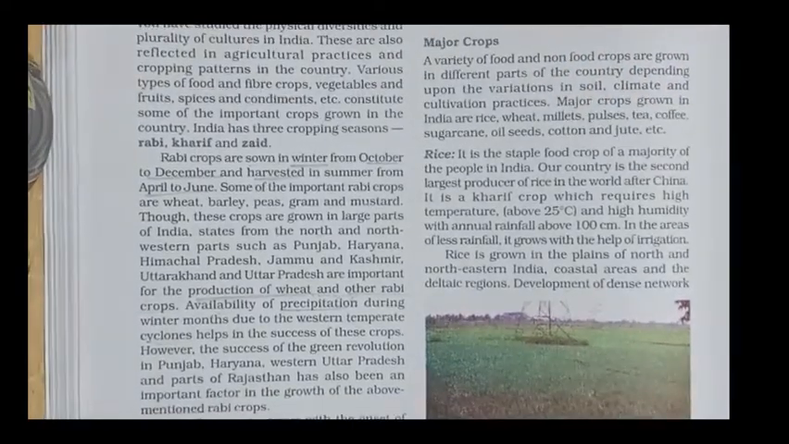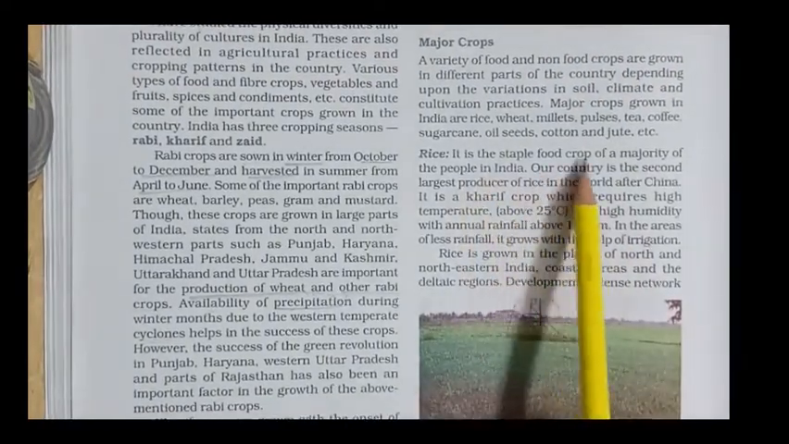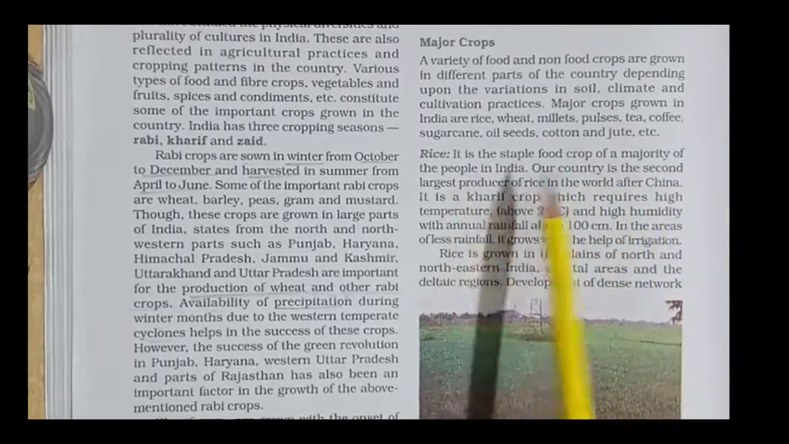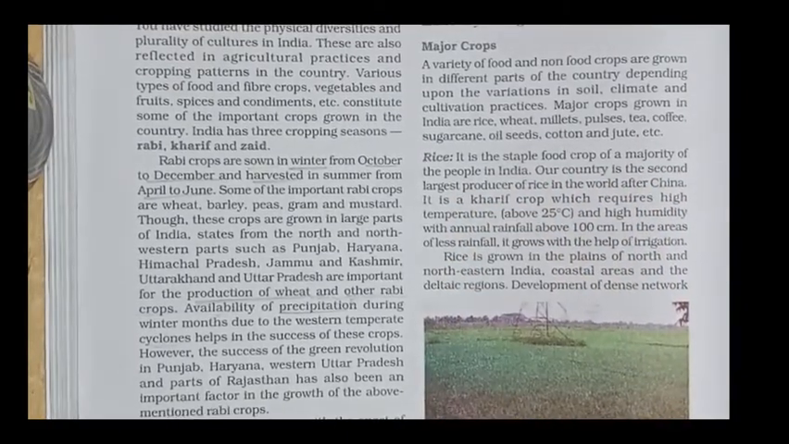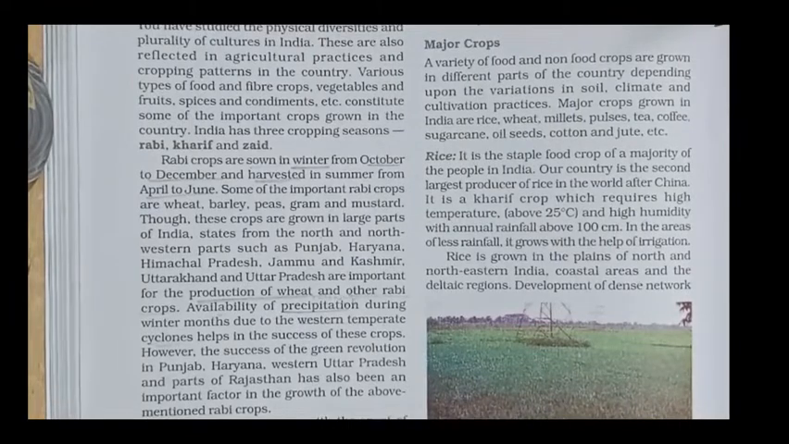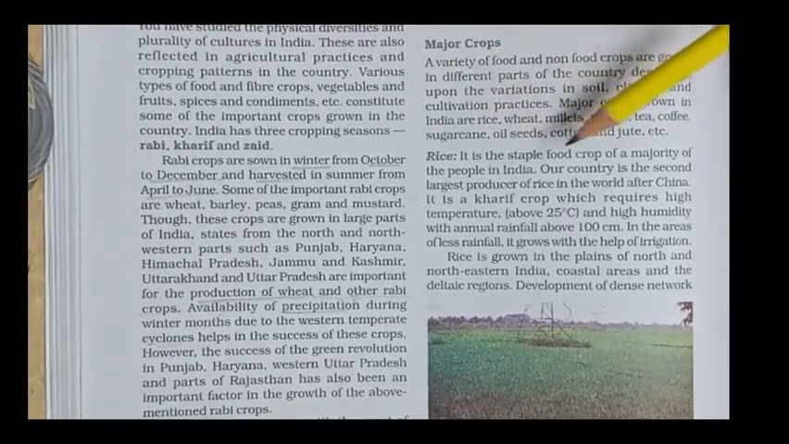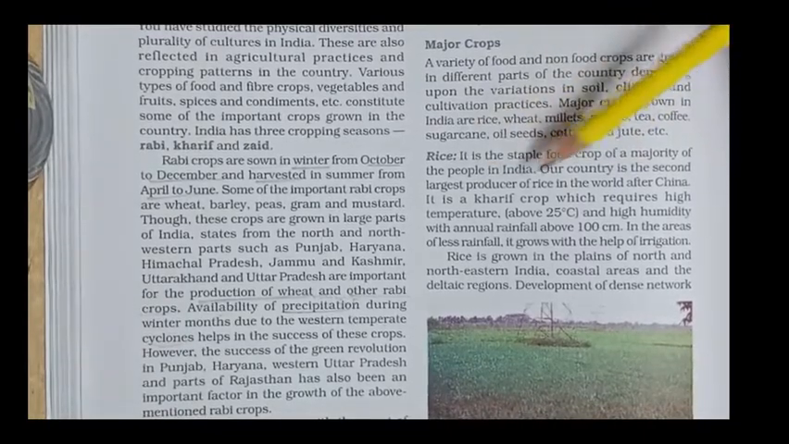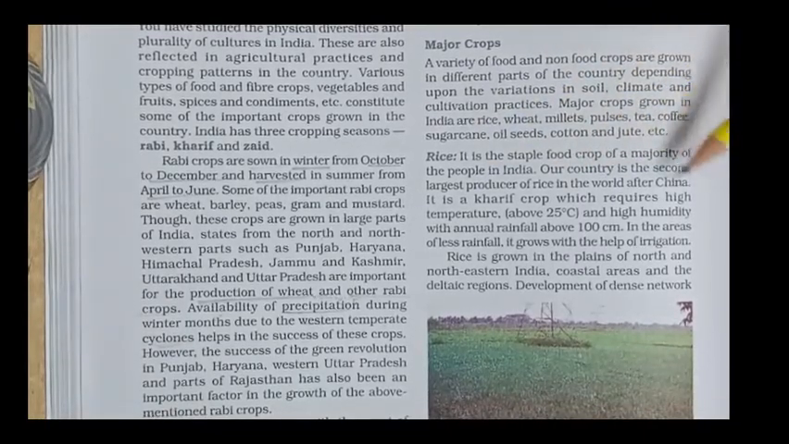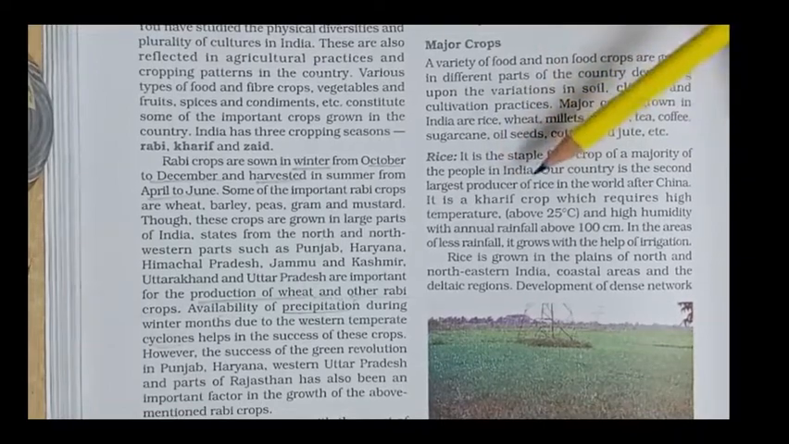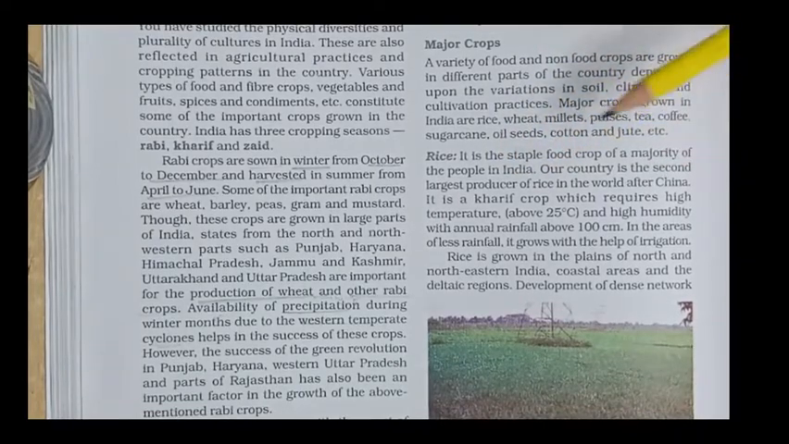So we will start with rice. It is the staple food crop of a majority of the people in India. So it is the main food crop. Almost all of the states eat rice. Let it be northeast or north, south or west, all of the people in India usually eat rice. Our country is the second largest producer of rice in the world after China. So we are the second largest producer of rice and China is the largest.